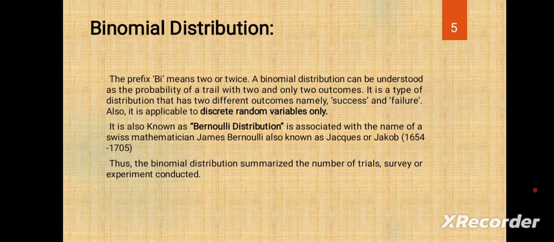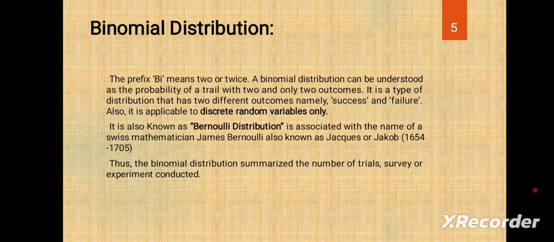Under the binomial distribution we take the example of a coin. A coin trial is there. In one trial of the coin, we expect the head. If head is there, that is success. If tail is there, that is failure. We expected head, but it is tail, so it is failure.